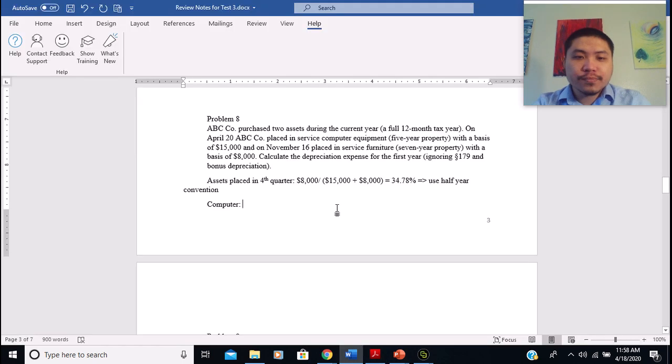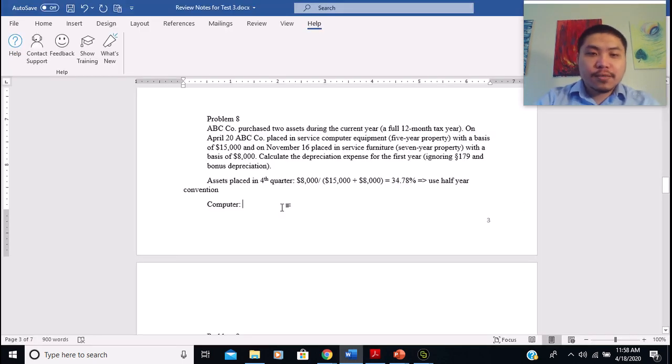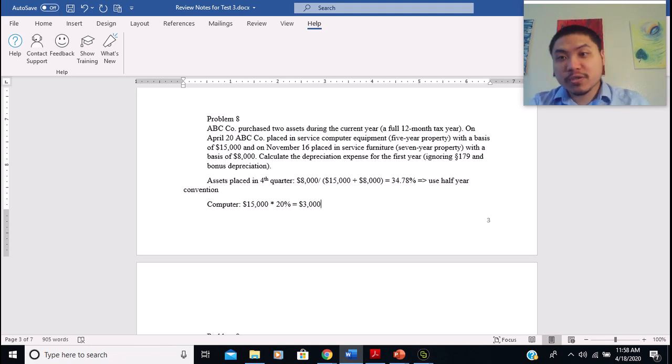We know that the computer is a 5-year property, and the question is asking for the depreciation expense for the first year. So look at the 5-year column, year 1 line. The percentage for the computer is going to be 20%. So we take $50,000 times 20%. How much is that? It should be $10,000. So $10,000 is going to be the depreciation expense of the computer in the first year.